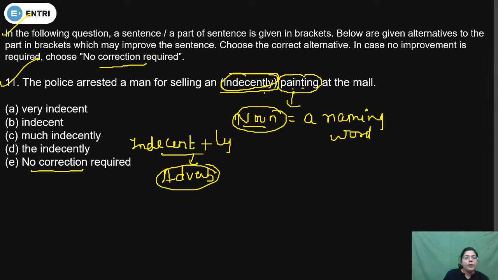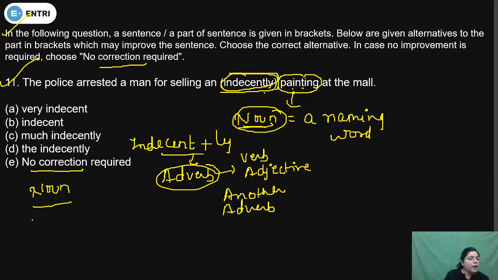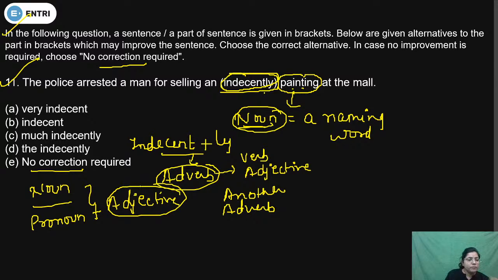You know, students, an adverb is a word which qualifies a verb, adjective, or another adverb. So painting is a noun and an adverb never qualifies a noun. A word which qualifies a noun or a pronoun is known as an adjective in English grammar. एक ऐसा शब्द जो नाउन प्रोनाउन को क्वालिफाई करता है, उसको हम बोलते हैं adjective.